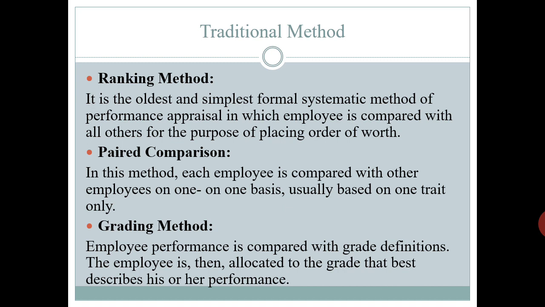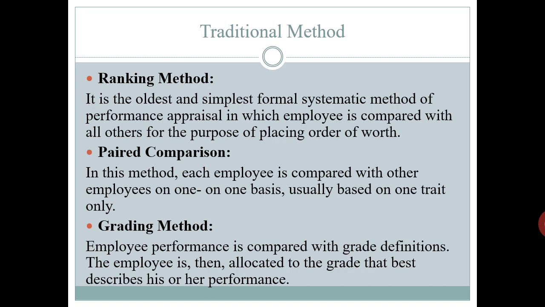By calculating this, the pairs so ascertained give the maximum possible combinations. The number of times a worker is considered better makes his or her score better. Such scores are determined for each worker, and he or she is ranked according to his or her score. One obvious disadvantage of this method is that it can become unwieldy when a large number of employees are being compared.